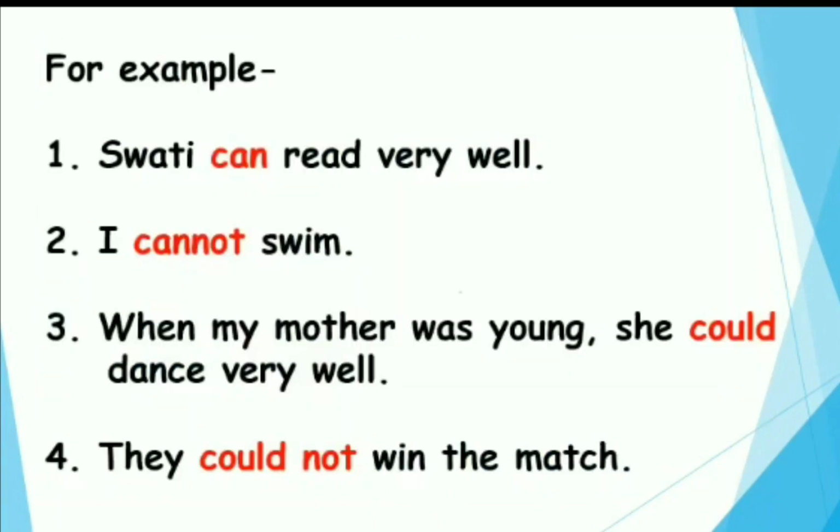For example, Swati can read very well. I cannot swim. When my mother was young, she could dance very well. They could not win the match. Now children, here can shows that somebody is able to do something. Cannot shows that someone is not able to do something. Could is the past tense of can and cannot, whereas could not is the negative form of could.